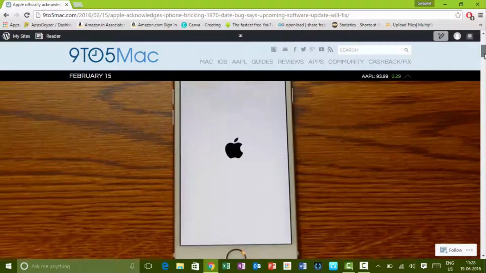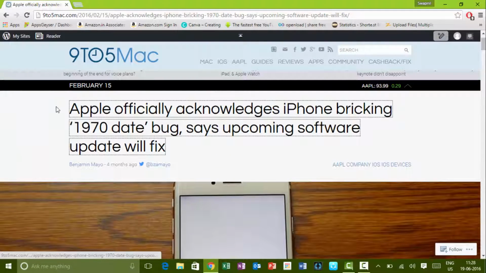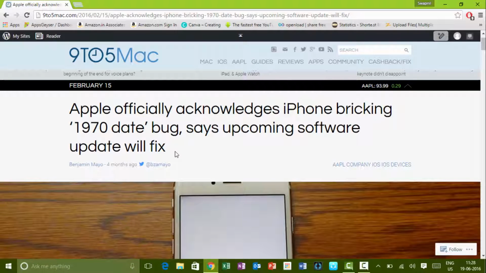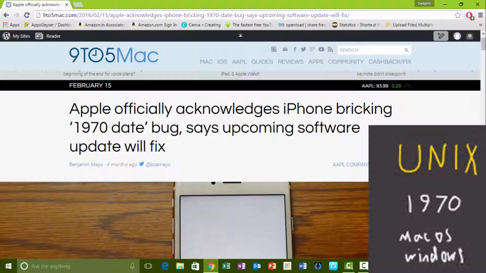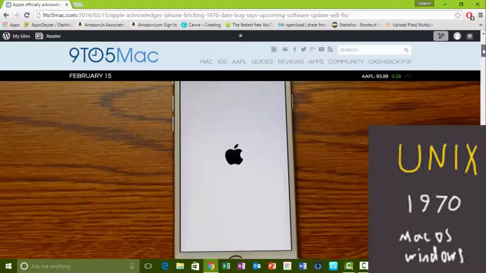Hey, what's up guys, it's Swapnil Shukla, and in this video I'm going to show you the biggest bug of iPhone and how you can solve it. So basically this bug is due to the Unix, which was launched in 1971. Since iOS is a Unix based system, this problem occurs.